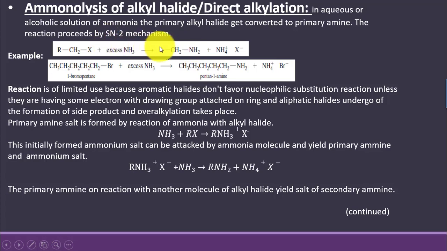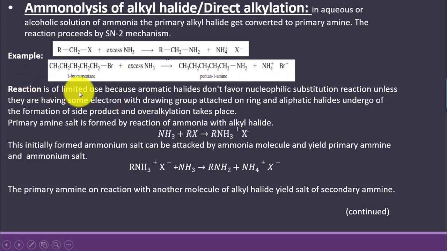The reaction proceeds by SN2 mechanism. So the substrate should be less substituted or less hindered. Alkyl halide, when made to react with excess of ammonia, is forming a primary amine and ammonium salt. 1-bromopentane is made to react with ammonia and pentane 1-amine as well as ammonium bromide is formed.